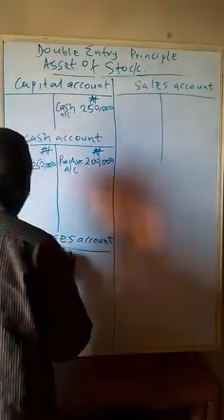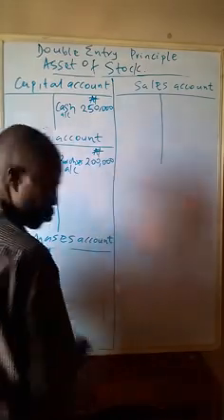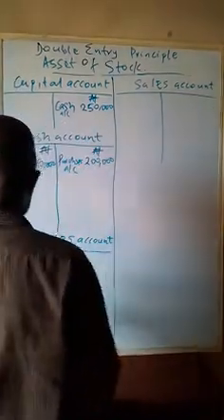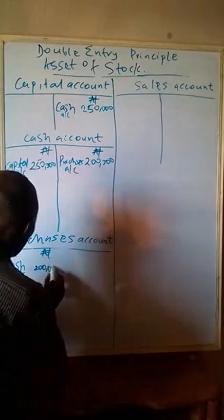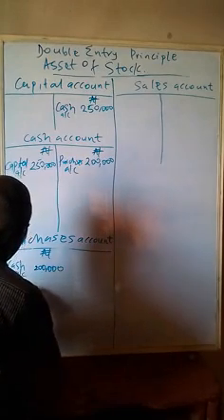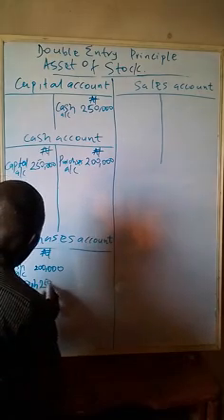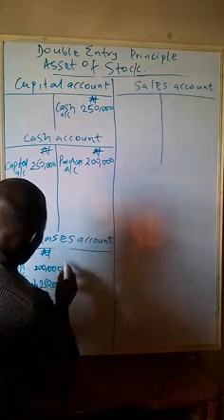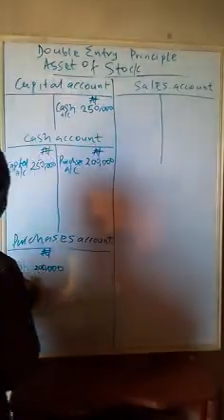The space is so small. Cash account, 200,000 naira. TK Joseph, 250,000 naira. You have to manage this space.